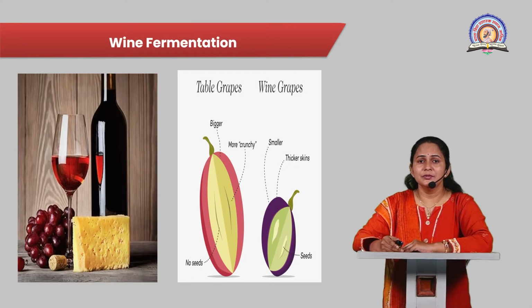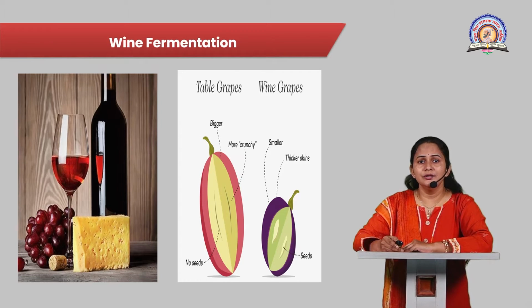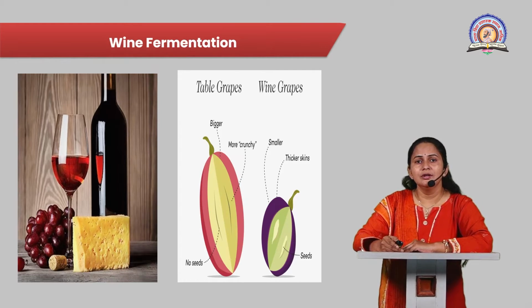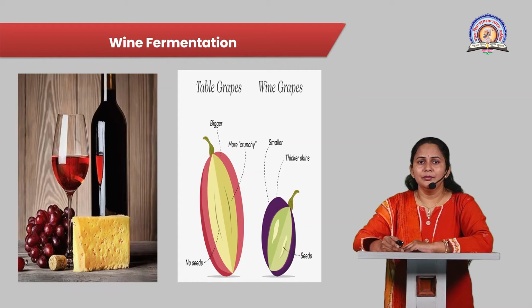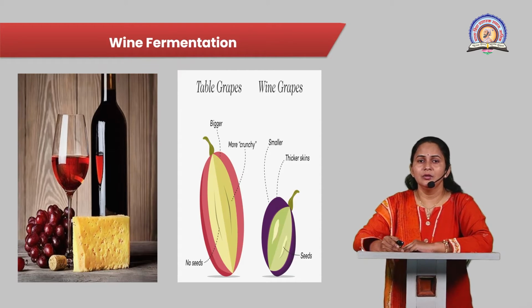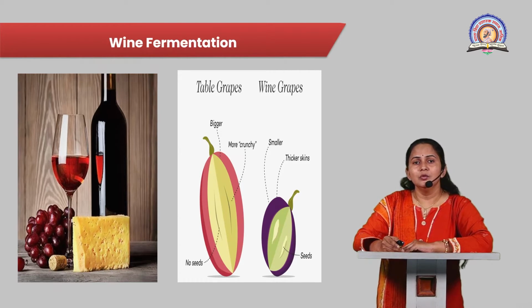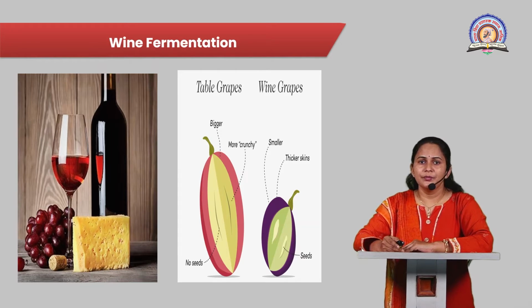Wine is a term basically used for the fermented grape juice, but wine can be made from different fruit juices also. So the wines which are made from fruits are called fruit wine, such as wine made from apple is called apple wine. Wine made from banana is called banana wine, or wine made from strawberry is called strawberry wine. But in most of the countries, wine is made from grape juice.